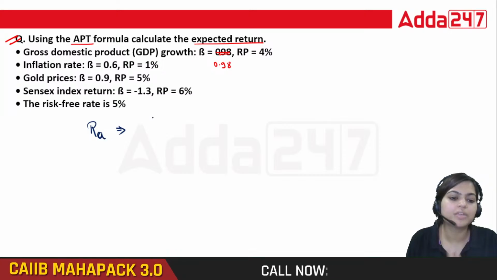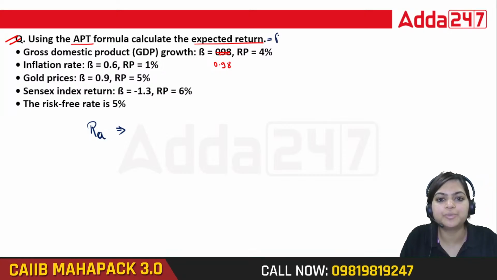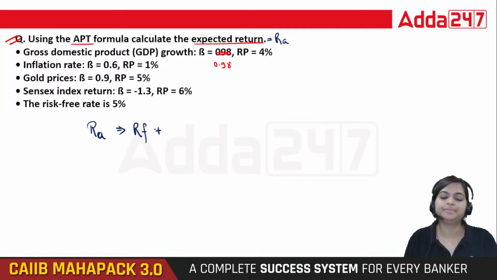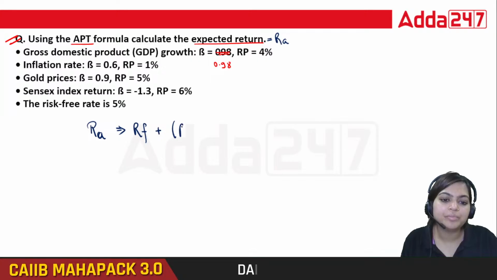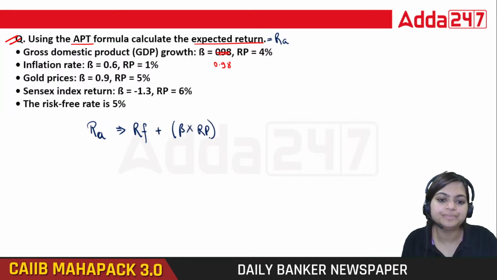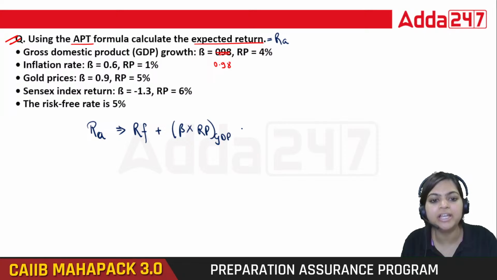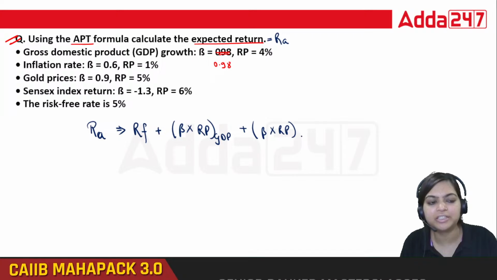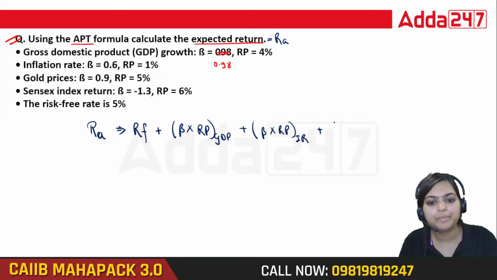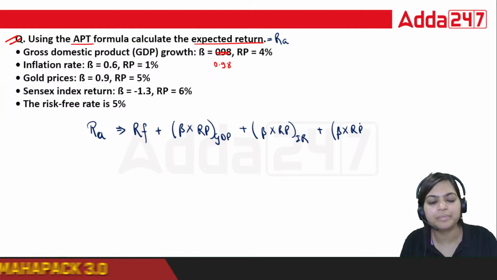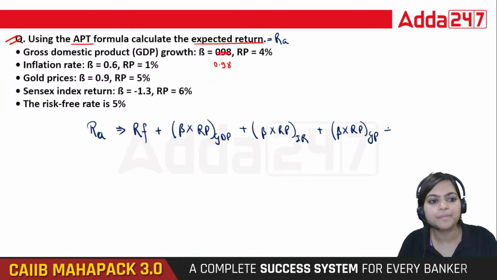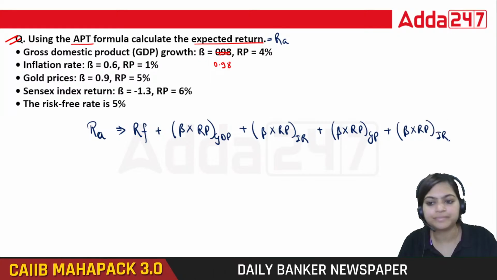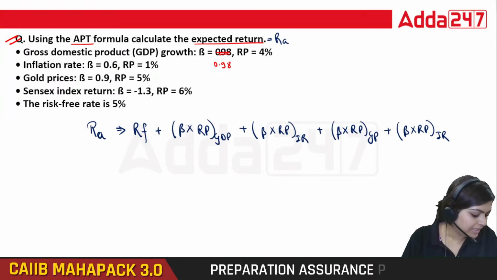So here, our required rate, that is our expected return, is going to be risk-free first. We want risk-free. Then beta into RP, the first factor, that is GDP, plus beta into RP with the second factor, inflation rate, plus beta into RP with the gold prices, plus beta into RP for index return. That is 6.22.